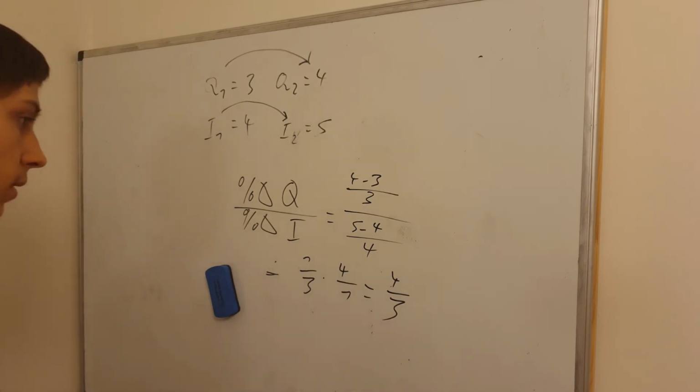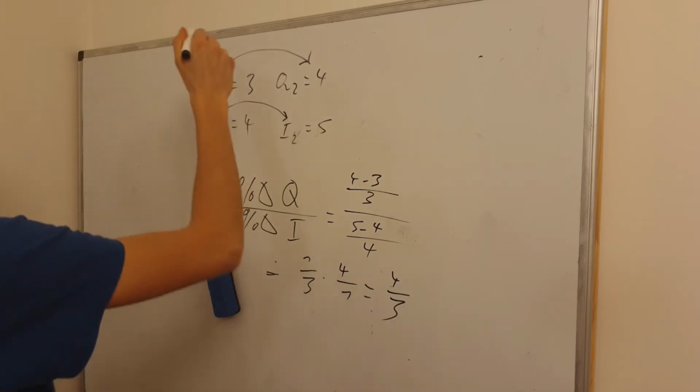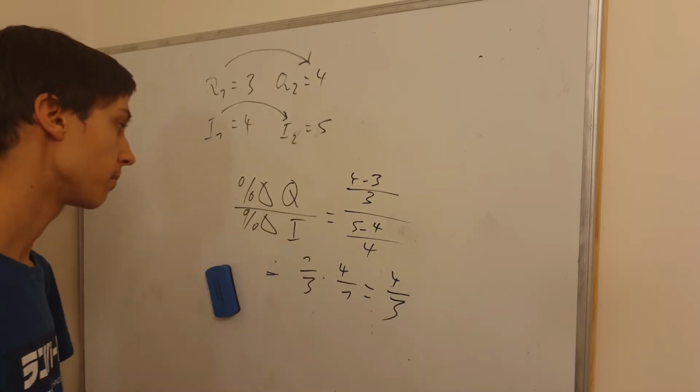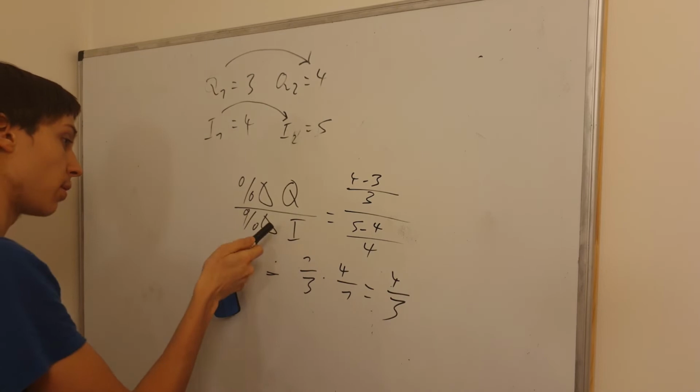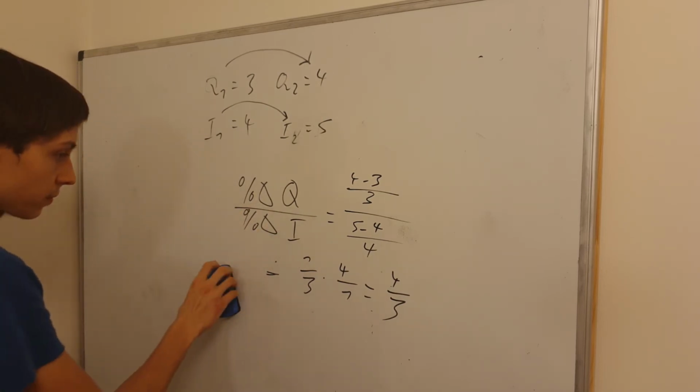So we got the income elasticity of demand for these exact values. I just showed you how to calculate it. You see it's very similar to the price elasticity of demand. The only difference is we don't have the price, but we have the income right here. So that's good to keep in mind.